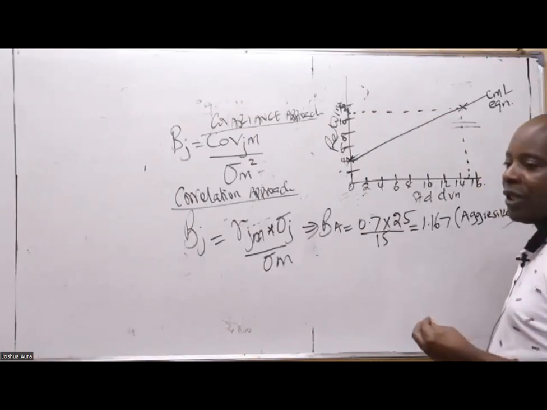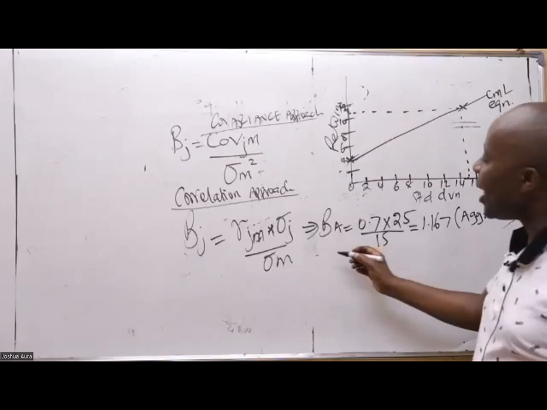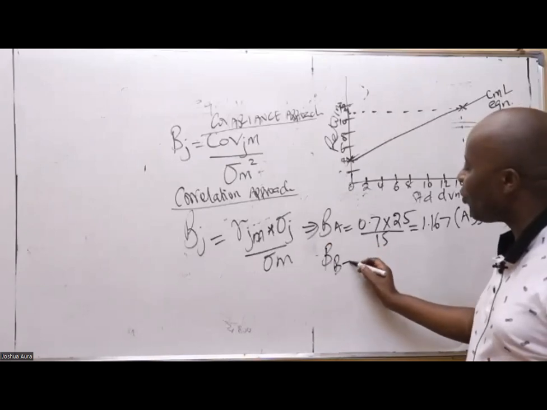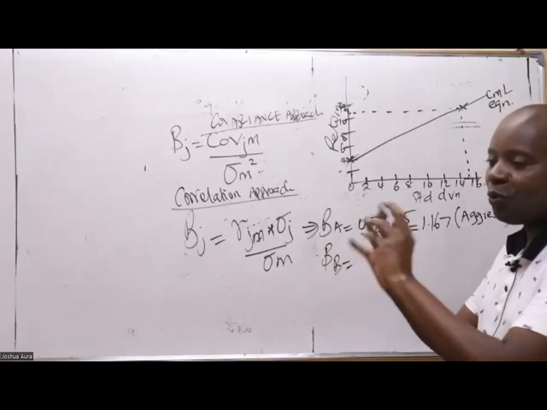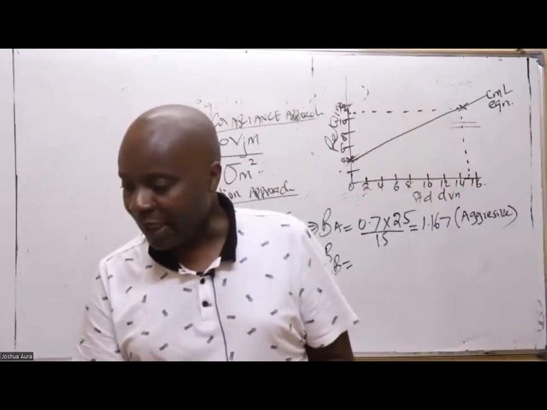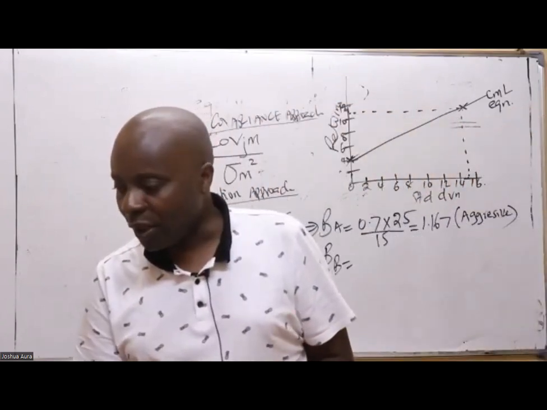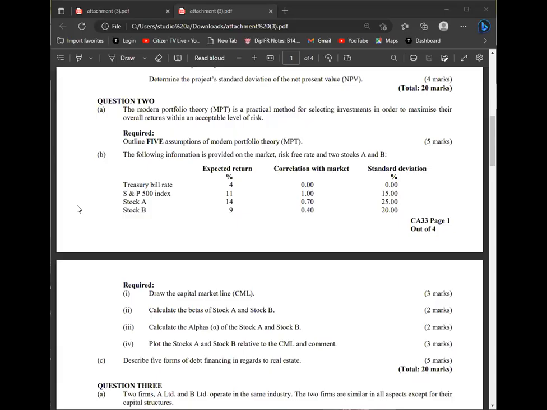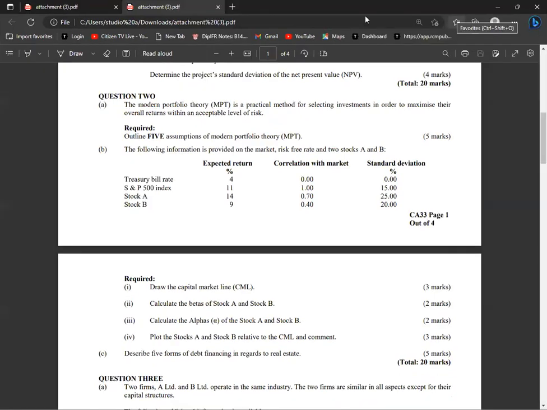So could you kindly try and calculate beta B yourself? Look for the figures and plug them in, because if I plug them in all through, you will think that this Mwalimu is very fast. So beta B, try yourself. You can see the figures there, using this formula.